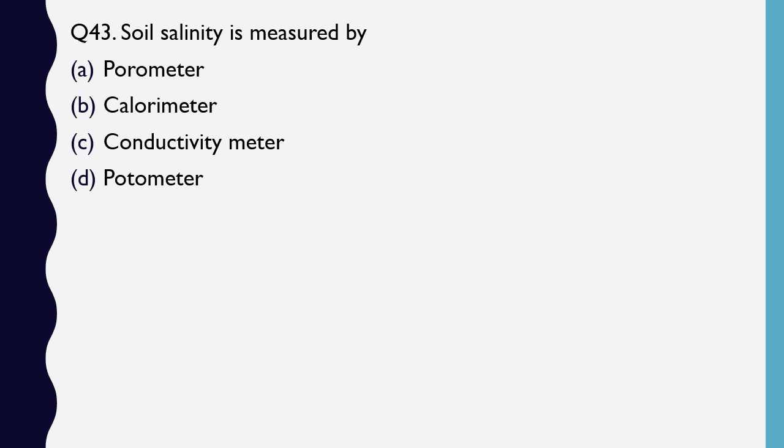Question number 43. Soil salinity is measured by porometer, calorimeter, conductivity meter or potometer. Soil salinity is measured by. Correct answer is option C. Conductivity meter is used for measuring the soil salinity.